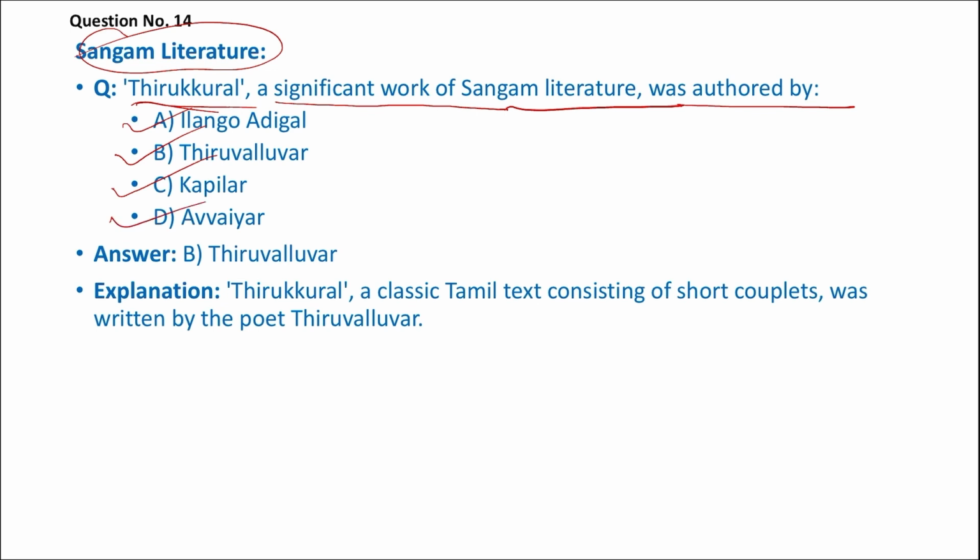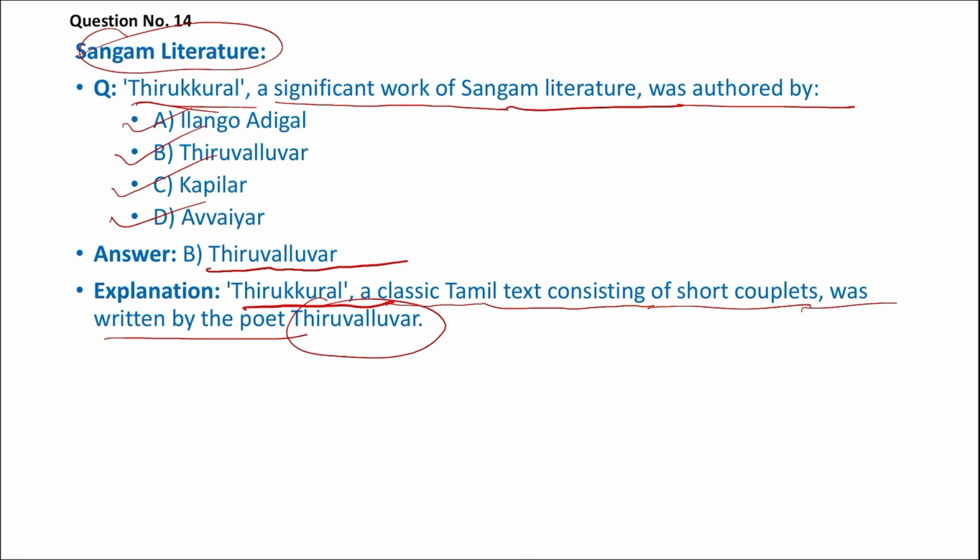So the right answer is Thiruvalluvar. This Thirukkural is a classic Tamil text consisting of short couplets, written by a poet named Thiruvalluvar, right? Thiruvalluvar wrote Thirukkural.